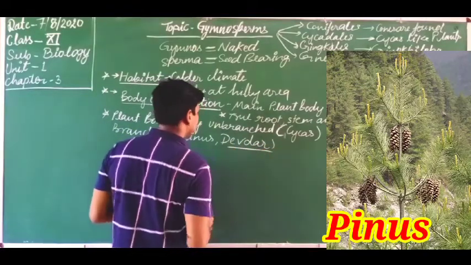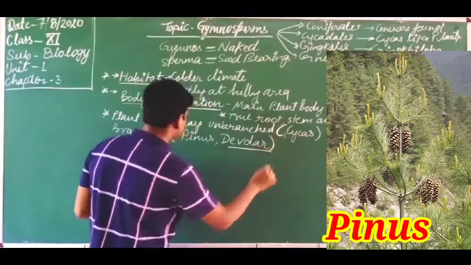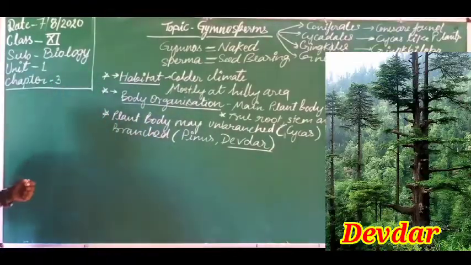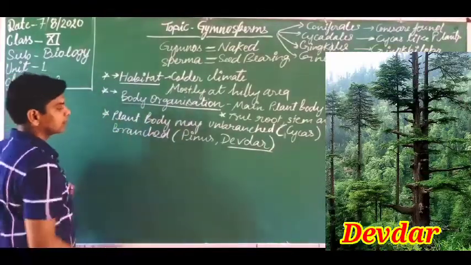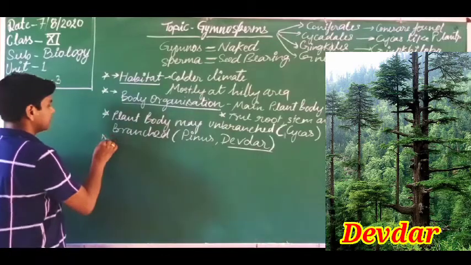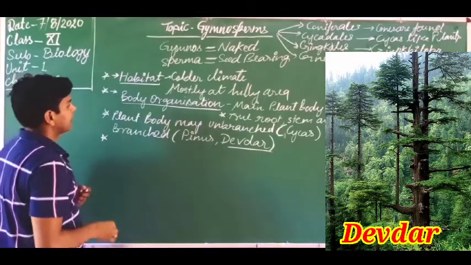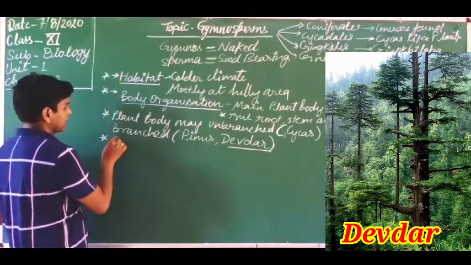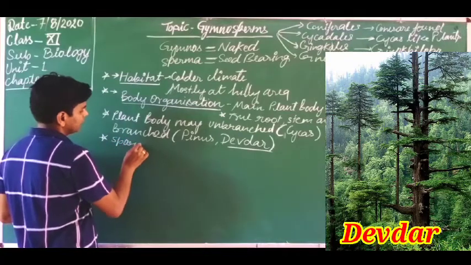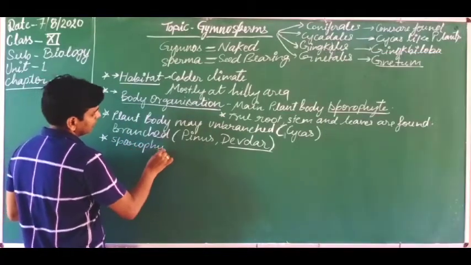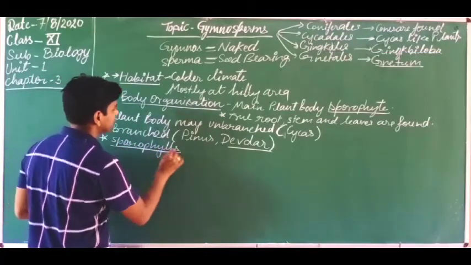So deodar and pinus, also we can say cedrus and pinus. Okay, so these plants have the branched body. Okay, now next one, sporophylls. Sporophylls, what are the sporophylls, dear students?